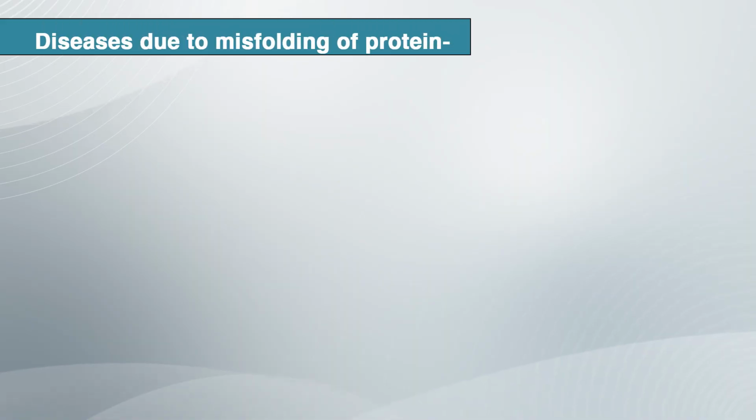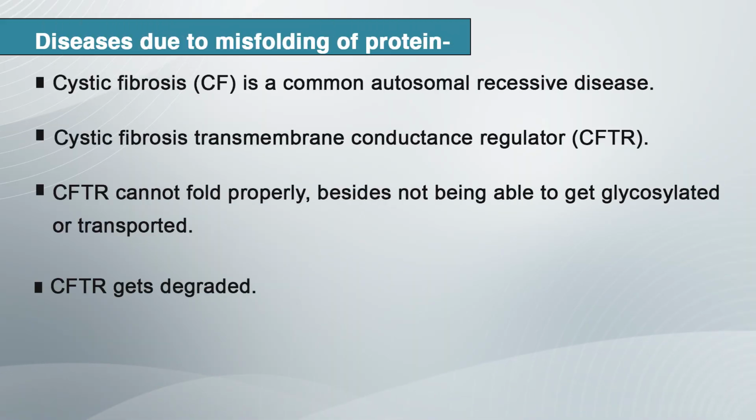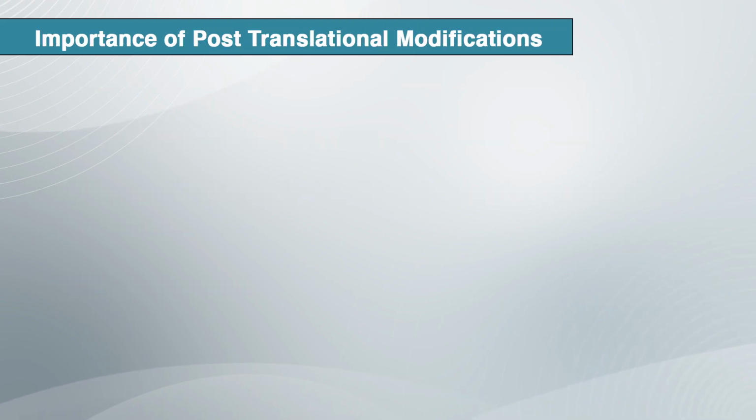Diseases due to misfolding, where proteins fail to fold properly, generally lead to rapid degradation. One such disease is cystic fibrosis, a common autosomal recessive disease. In some cases, cystic fibrosis is caused by a mutation that results in an altered protein known as the cystic fibrosis transmembrane conductance regulator, or CFTR in short. This CFTR cannot be folded properly, and besides not being able to get glycosylated or transported, the CFTR gets degraded.